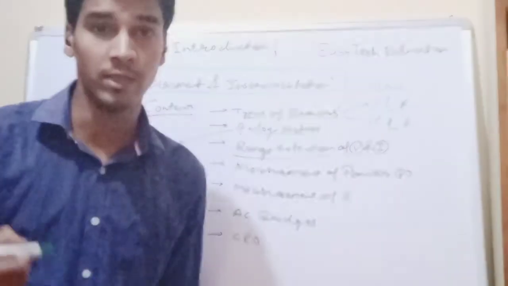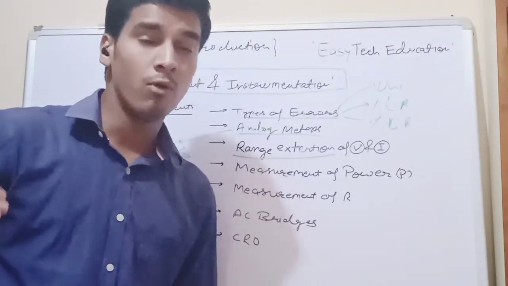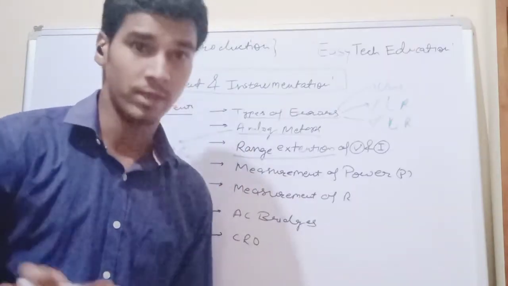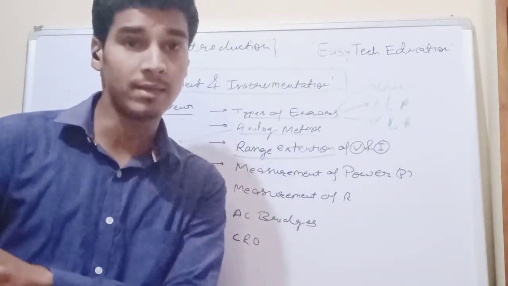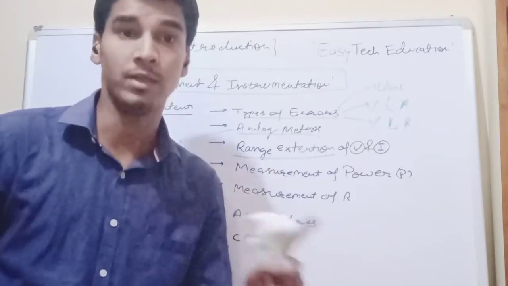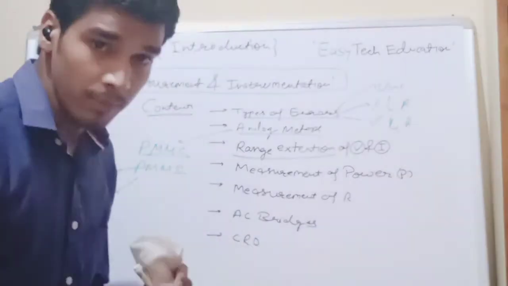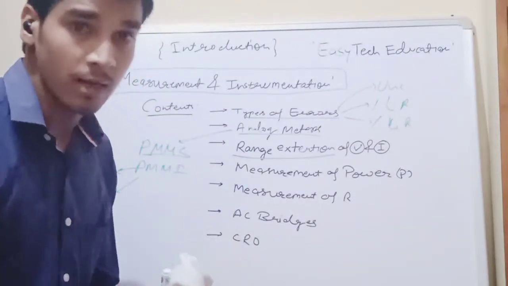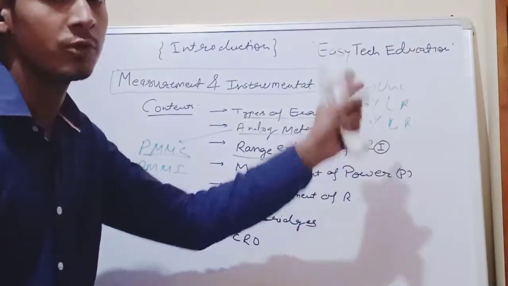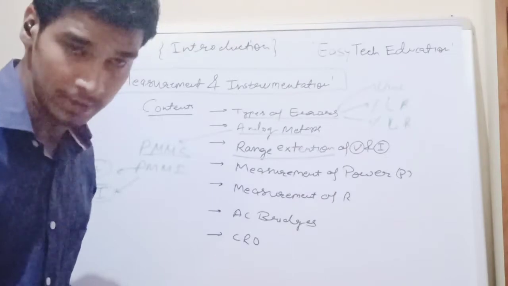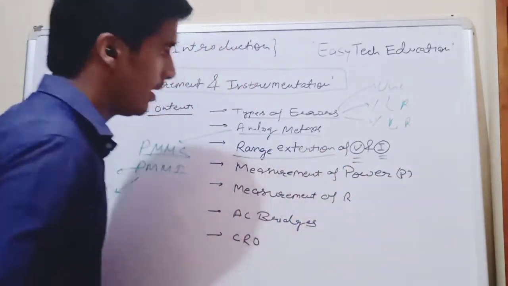How can we extend the range of the voltmeter and ammeter? It doesn't mean that 11,000 volt or 10,000 ampere is going to flow through that meter. No, if such a high current flows through the ammeter, it will get burnt. Our aim is to measure high current and high voltage. By using the instrument, the readings will be proportionate to the current flowing through the power lines. We will discuss how we can extend the range of the voltmeter and ammeter.